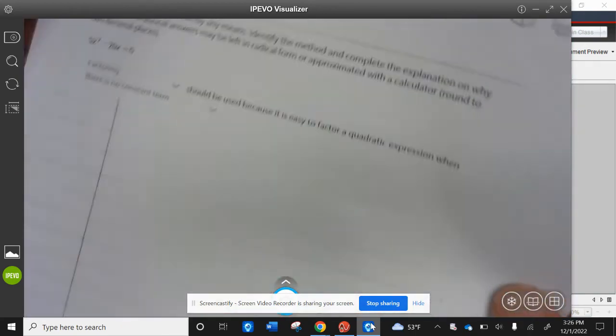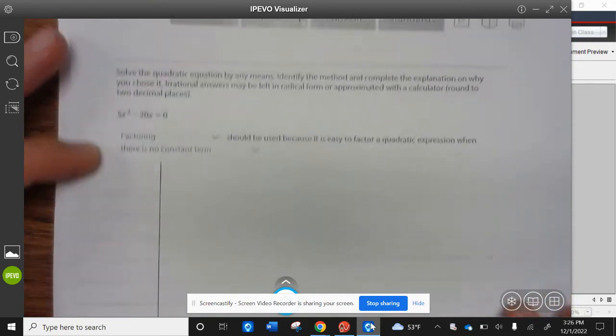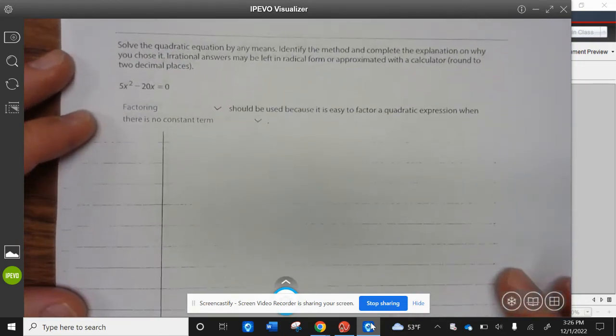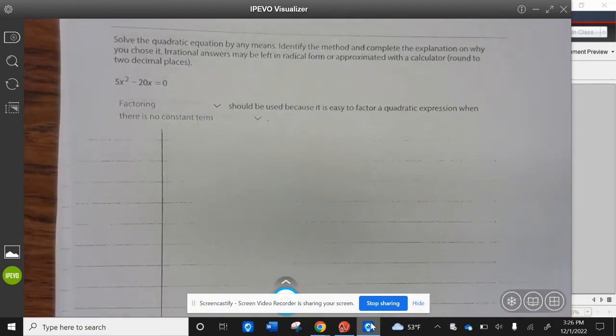All right, let's take a look at the next example. All right, example 7. Solve the quadratic equation by any means. Identify the method and complete the explanation on why you chose it. Irrational answers may be left in radical form or approximated with the calculator. Round your answer to 2 decimal places. Factoring should be used because it's easy to factor a quadratic expression when there is no constant term.